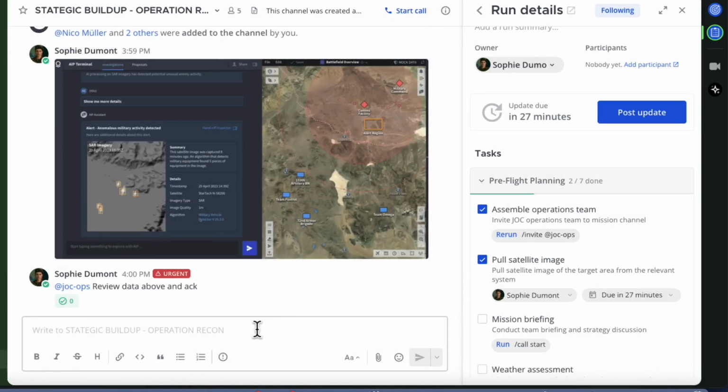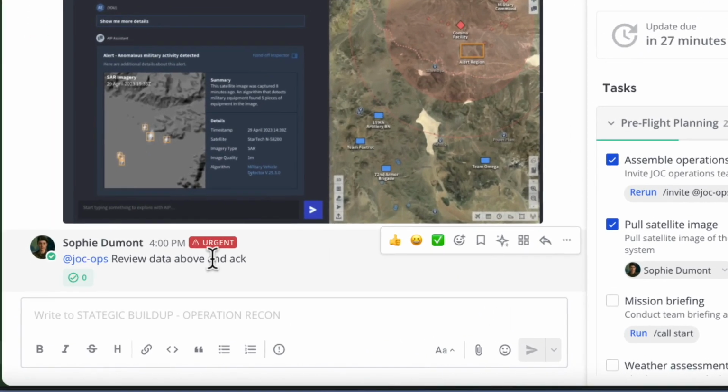and I post the message, you can see first of all it's marked as urgent. And then at the bottom we have this little indicator of how many people that were mentioned have actually acknowledged this yet. So that will count up as people come onto the call.